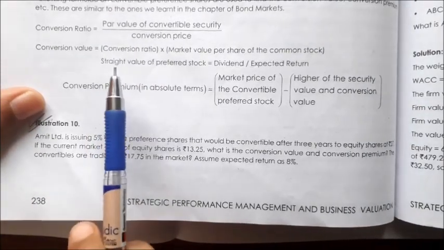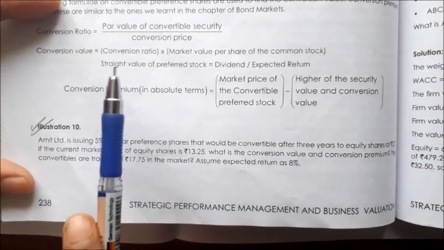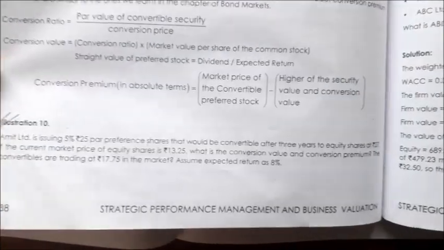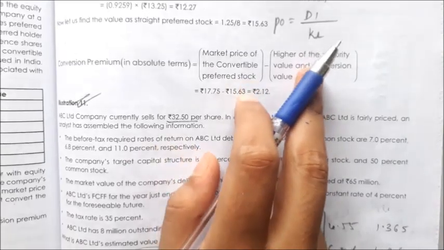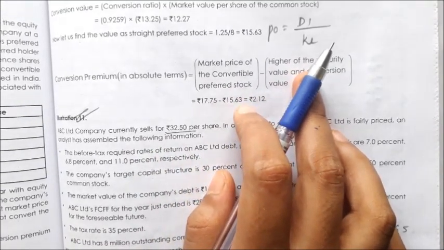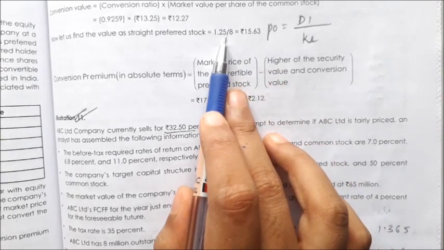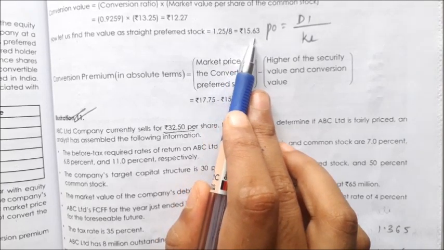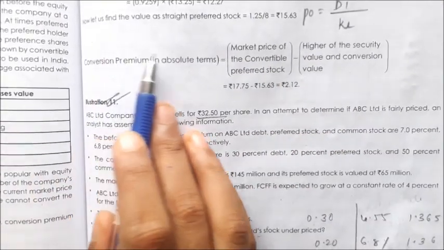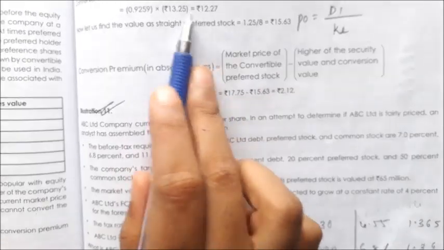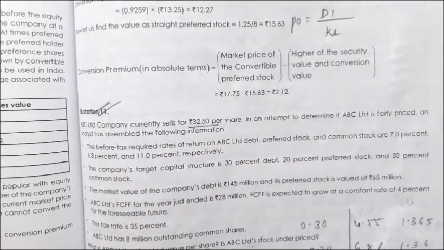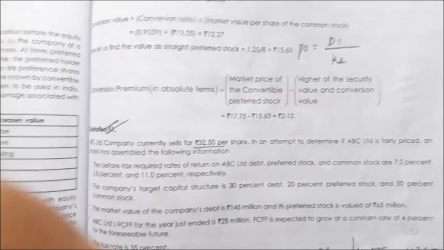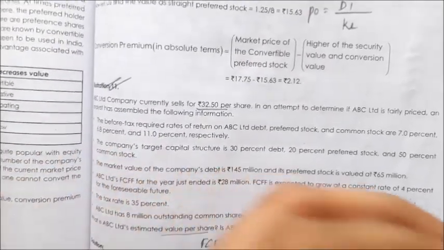Later we will find the value of the preferred stock, that is the preference share value. How has the preference share value been found? This is the formula, P0 = D1 upon K, as I explained to you in the last video. D1 is the dividend, which is 5% of 25, that is 1.25, upon K, the expected return, which is 8%. If we divide, we get the value 15.63. Now we have to take the maximum, that is the higher of both of them, which is 15.63. If we subtract this from the 17 market price of the convertible preferred stock, we get the conversion premium.